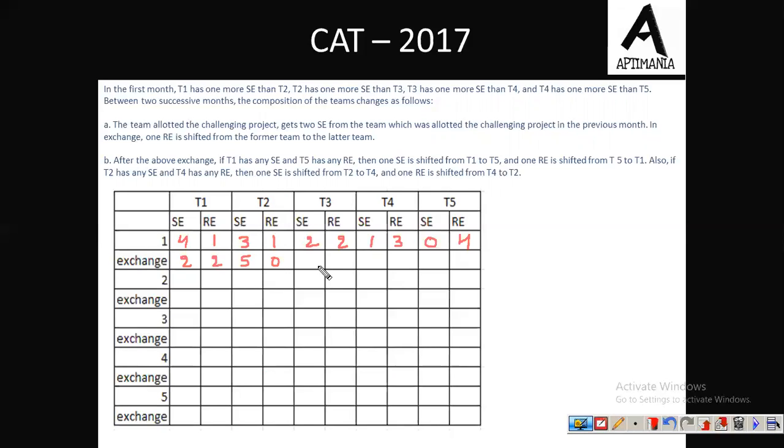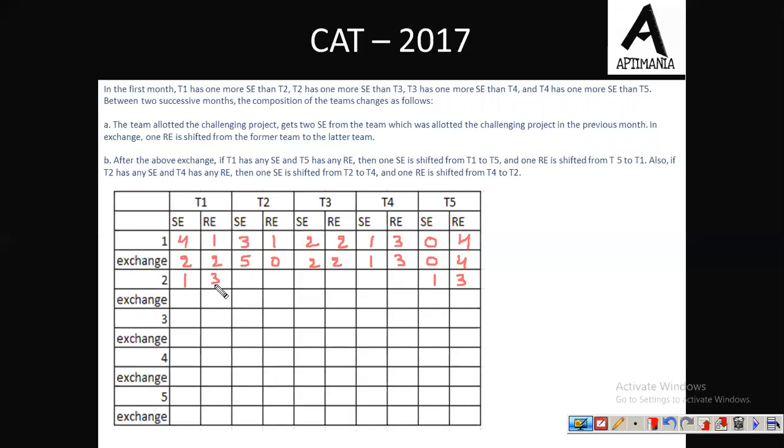Then T3 का कोई भी चेंज नहीं हुआ है, T4 का अभी तक कोई भी चेंज नहीं हुआ है and T5 is also unchanged. Now second condition, after the above exchange, if T1 has any SE and T5 has any RE, तो वो interchange हो जाएंगे. And same is the condition for T2 and T4 as well. So yes, here we do have one SE and यहाँ पर हमारे पास RE है. तो what will happen is यहाँ से एक SE चला जाएगा यहाँ पर and यहाँ पर एक RE आ जाएगा. तो instead of 2 now we will be having 3 REs. Fine. और यहाँ पर RE कितने हो जाएंगे? 3. Now the total is 4.